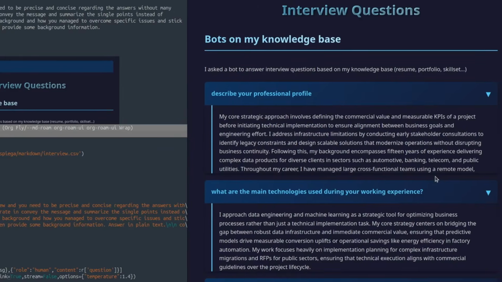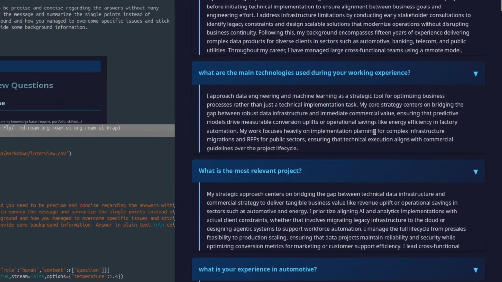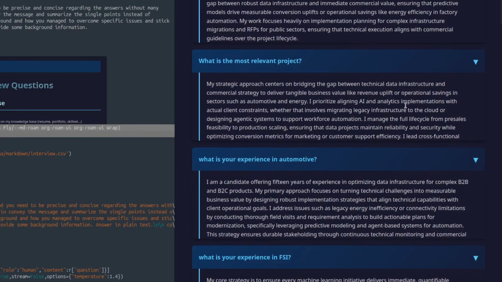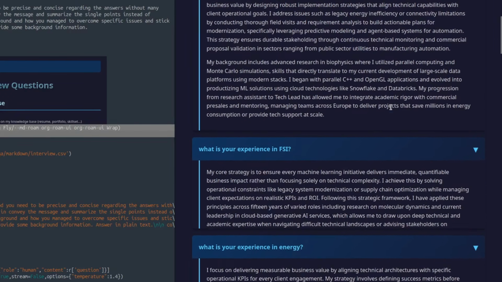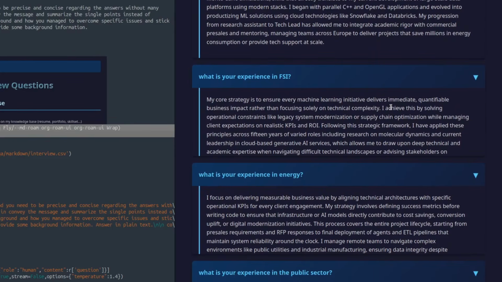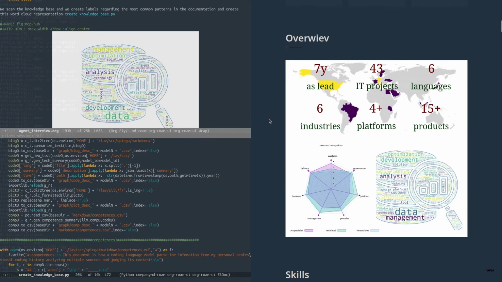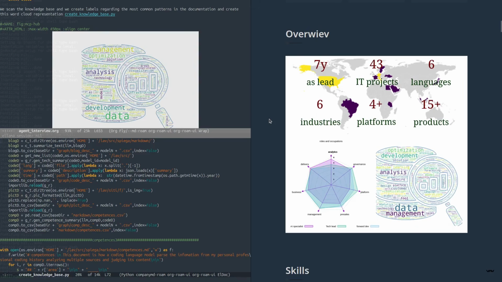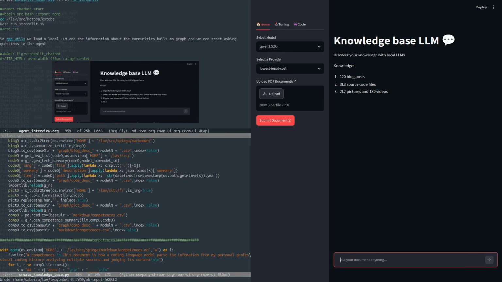In this way, we create a bot interview where we can expose all the answers provided by the LLM based on our knowledge base. The user can look at the different answers and then understand whether the LLM has judged the experience of the candidate in a proper way. We can use the same information to create some visualization we will use as an overview of the profile. And we can create a chatbot where users can directly ask you questions and have the objective answer from an LLM agent.